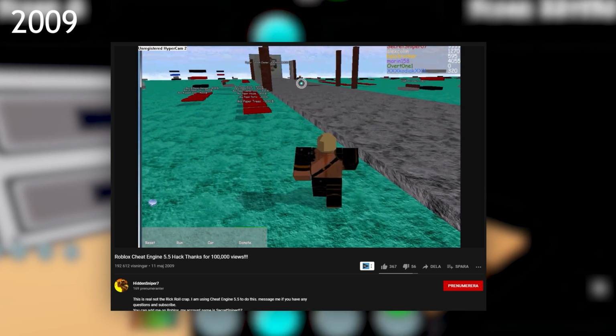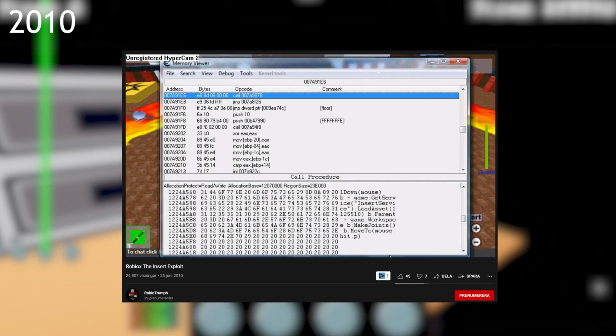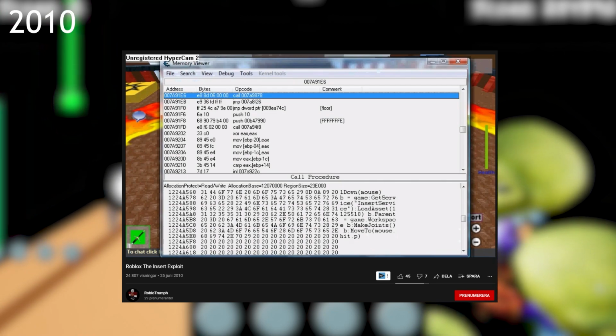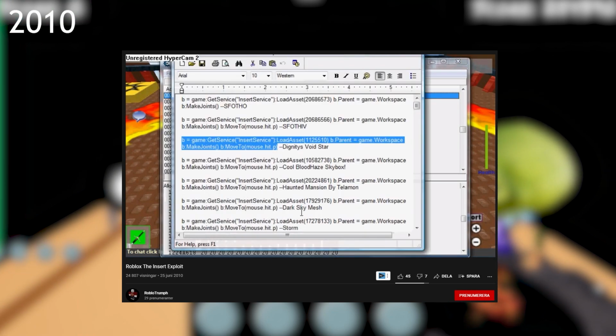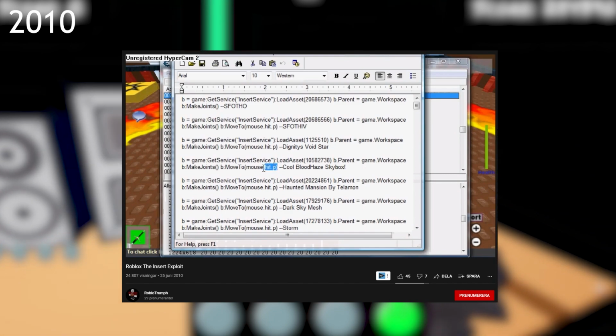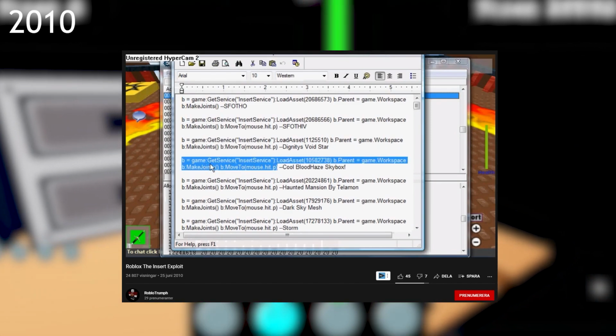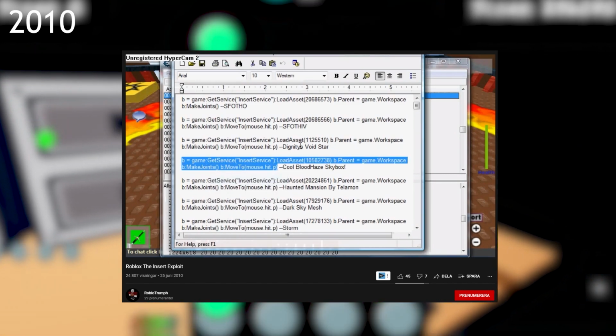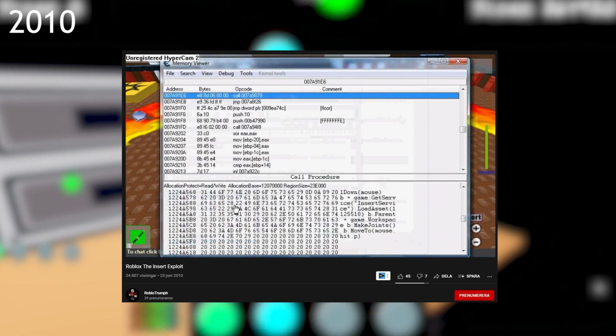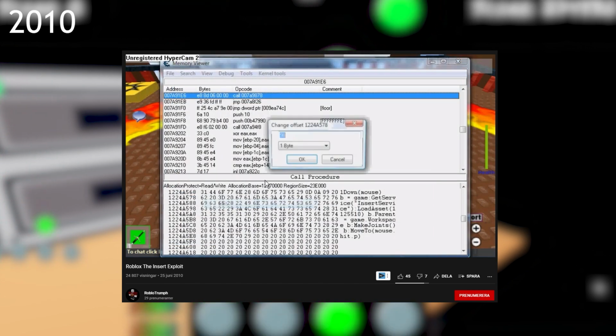Fast forward to 2010, where we can see exploits getting more advanced and using different methods for them to work. Here we can see another person using the Cheat Engine program, but in a different way. This exploit lets you change the look of the in-game skybox, and even though it doesn't seem like a lot, it was a fairly creative process you had to pull off in order for it to work.